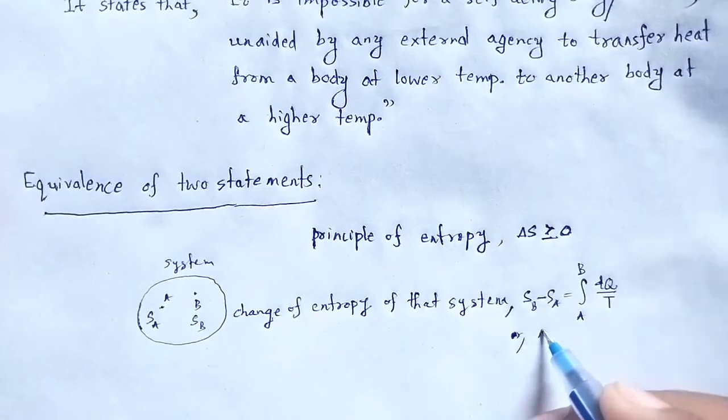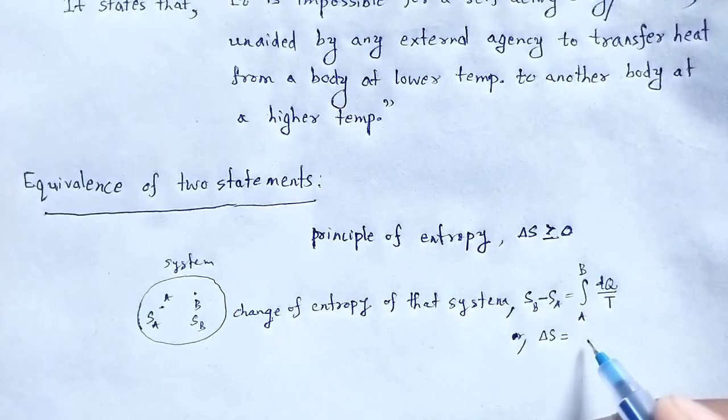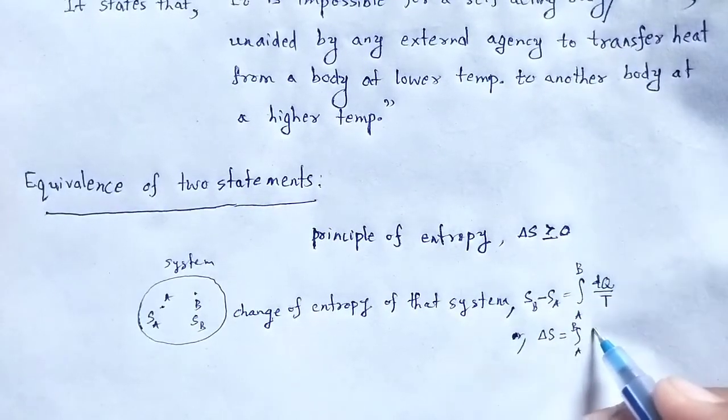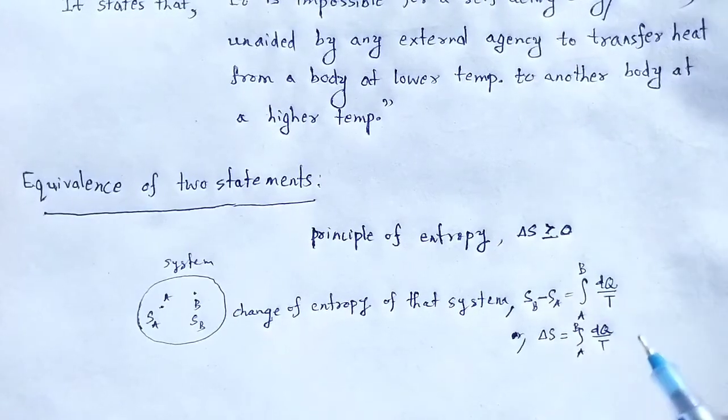So the change in entropy delta S is the integral from A to B of dQ by T.